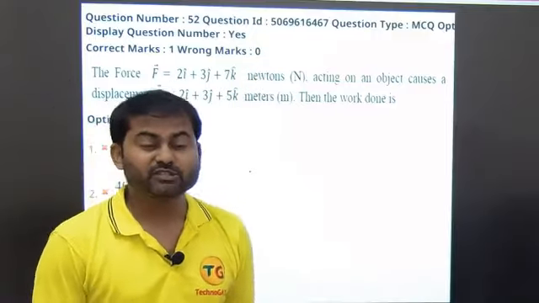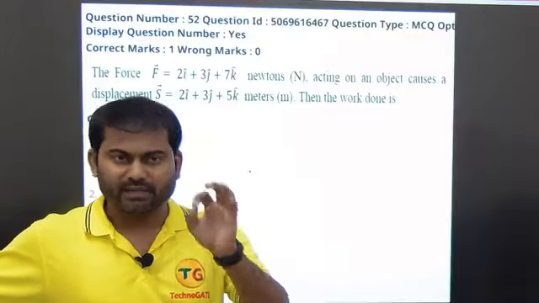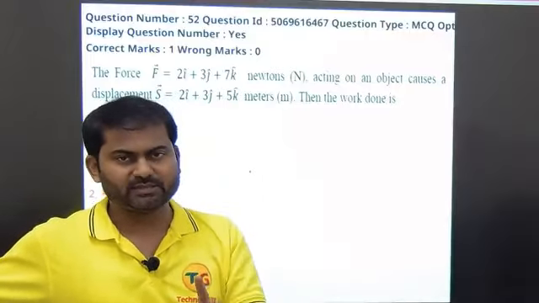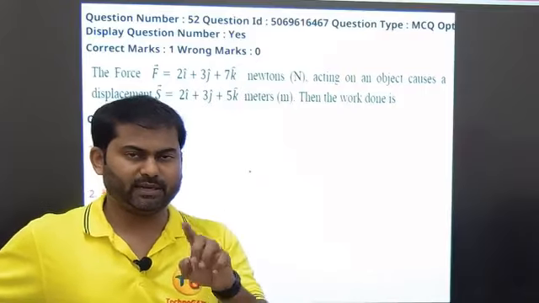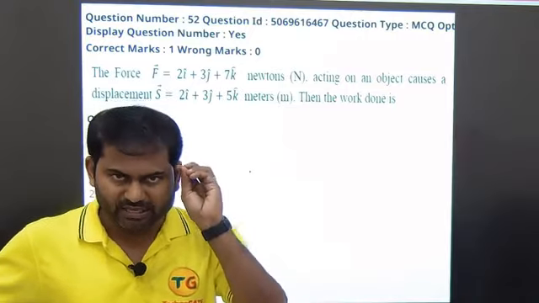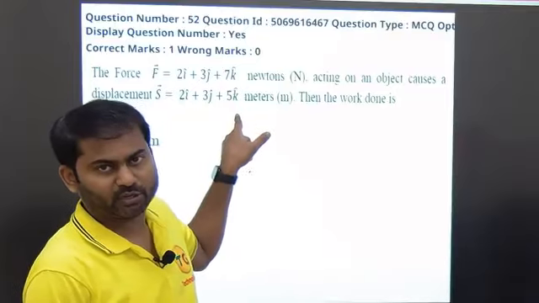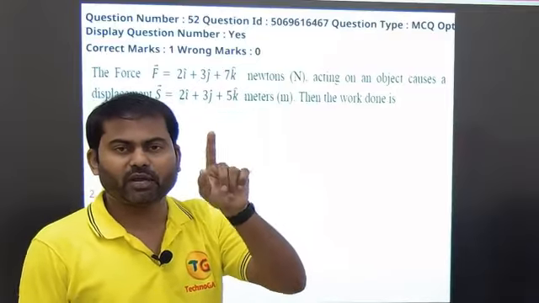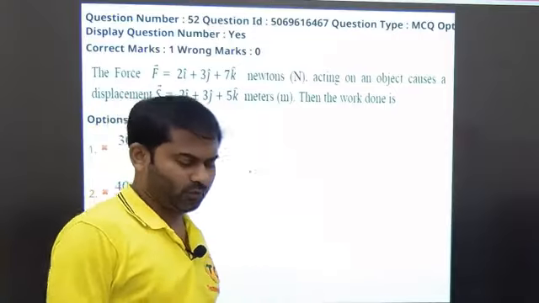So what we learn strongly in the first chapter is the concept of dimensional analysis, and along with that, importantly, the units whenever you are doing calculations should always be in SI units. If the displacement were given in centimeters, we should first of all convert into meters. Clear? Okay? So let us proceed.